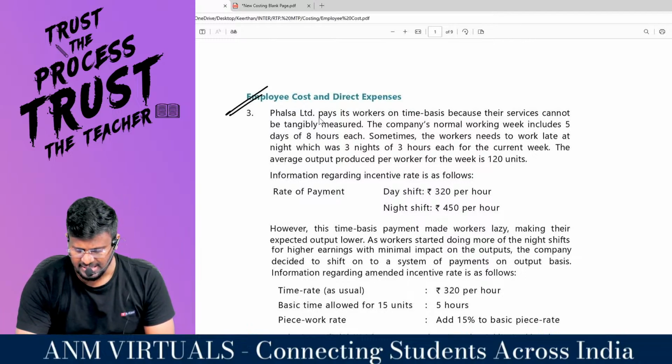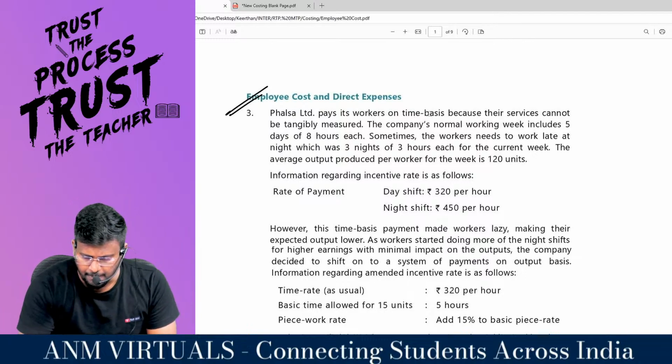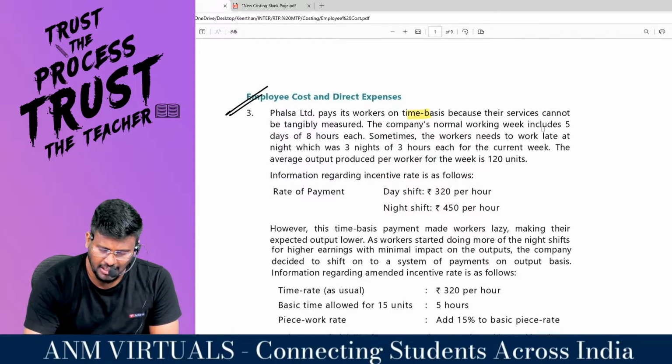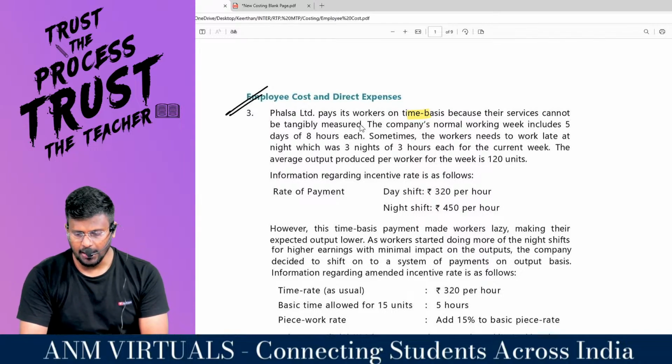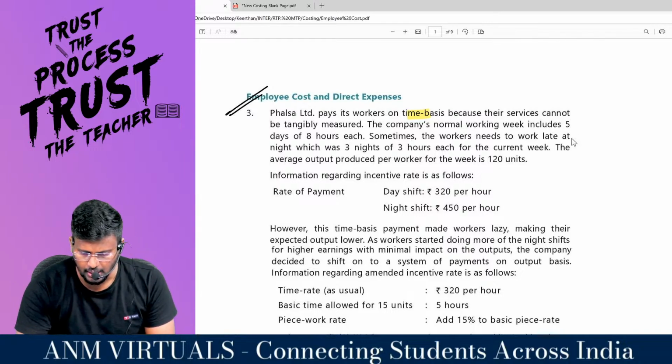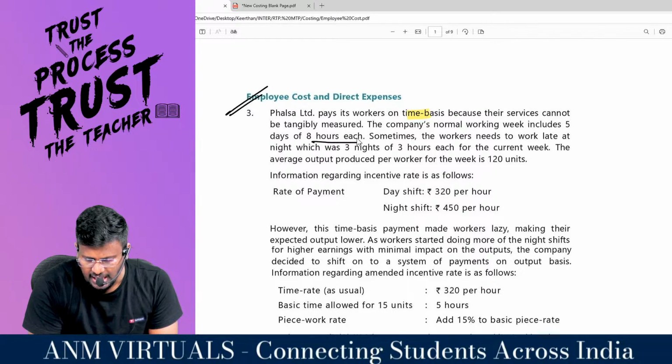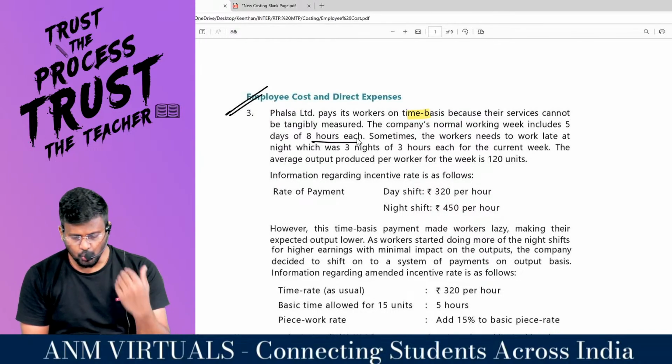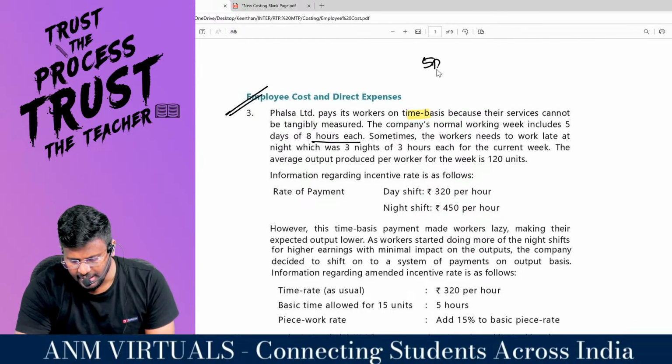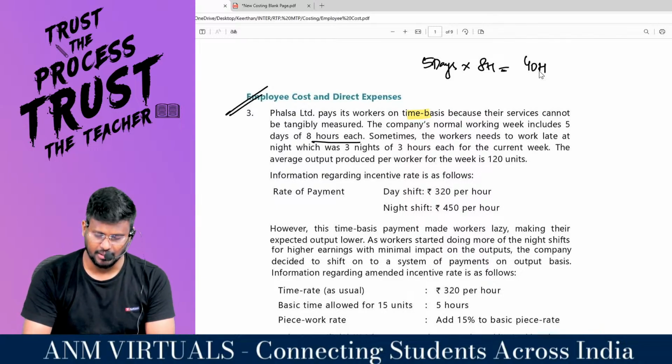Phalsa Limited pays its workers on a time basis, because their service cannot be tangibly measured. The company's normal working week includes 5 days of 8 hours each. So 8 into 5, 40 hours a week.